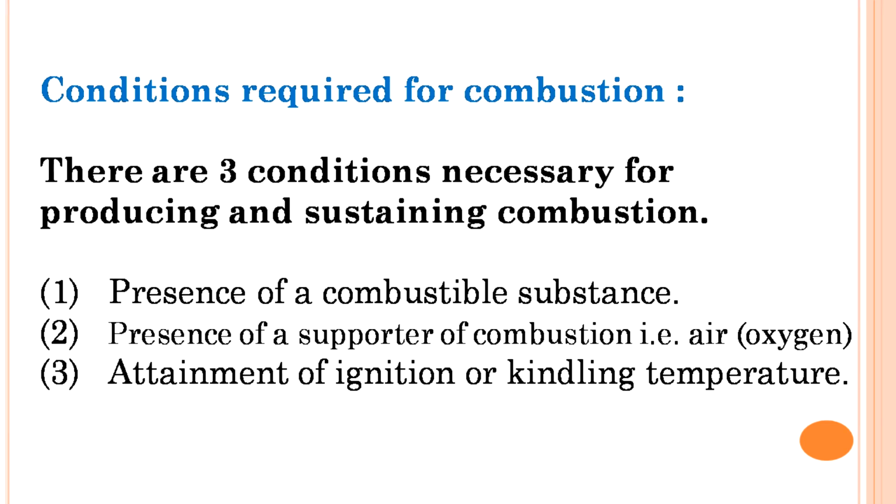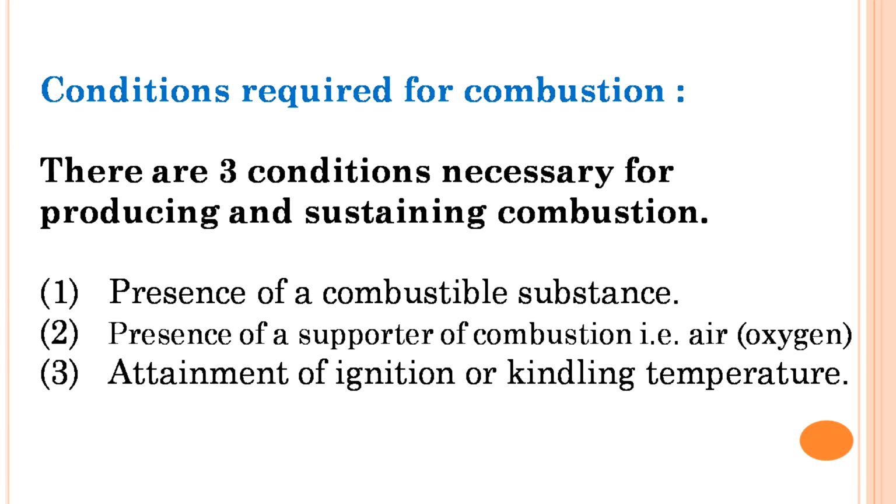Why is auto ignition there? It is because every substance has its ignition temperature, which is the minimum temperature at which the ignition will start. So if the atmospheric air is at that particular temperature where ignition of that substance can start, then we don't need any igniter. The auto ignition will take place there. And if the surrounding air has the temperature lower than that ignition temperature, then we have to spark or we have to make that substance reach up to that temperature so that the combustion may start.